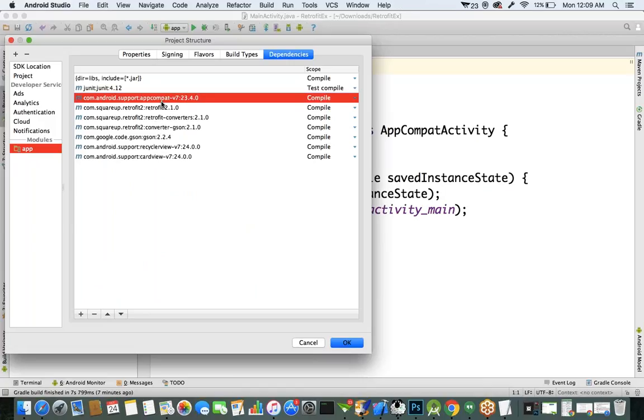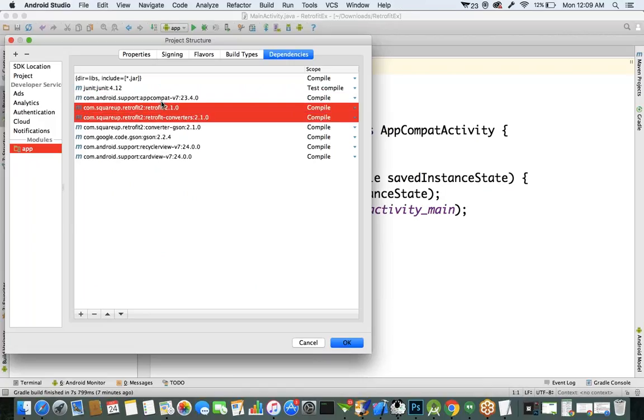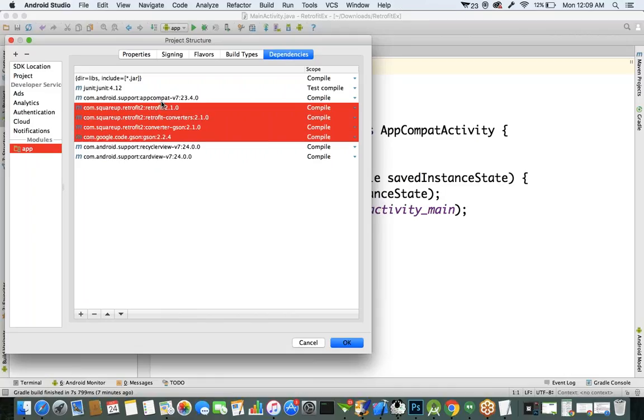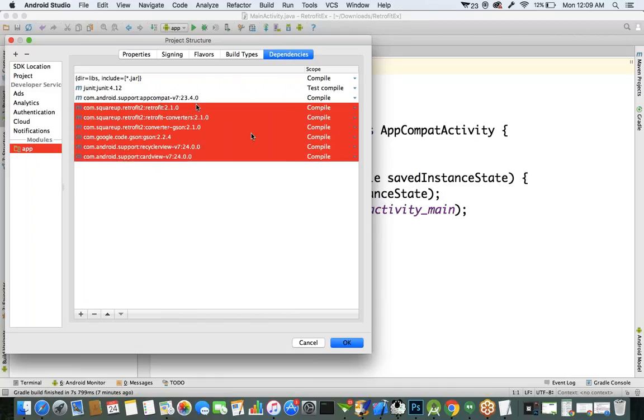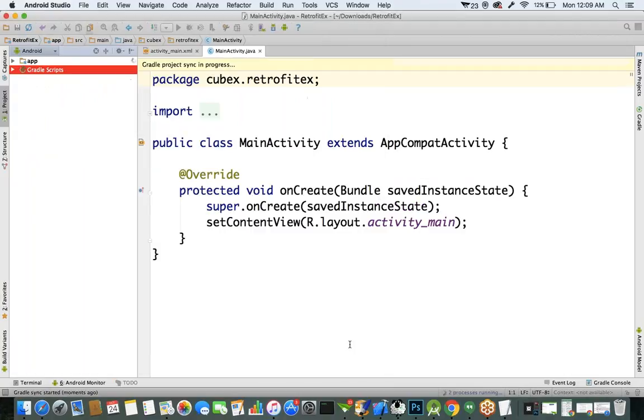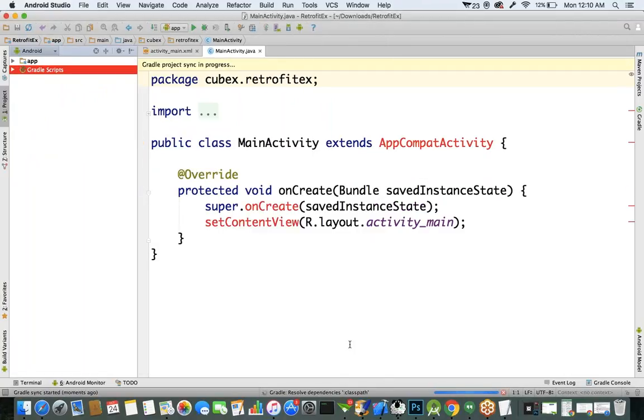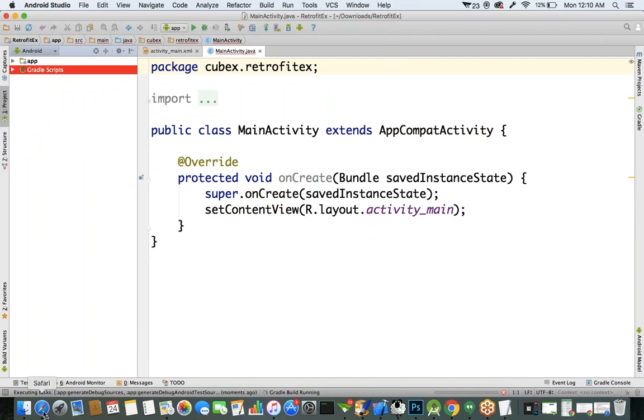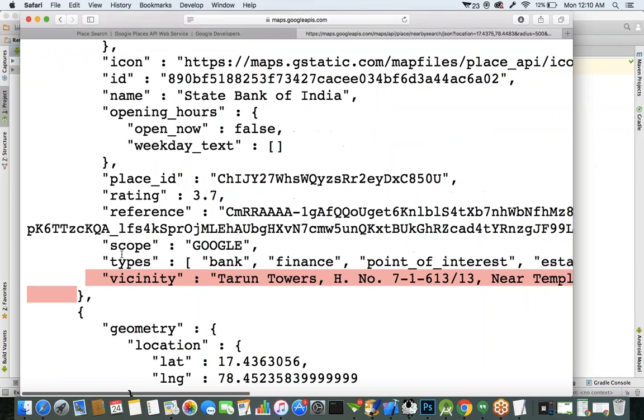Okay. Total how many library files we added? Retrofit, Retrofit converter, converter JSON, JSON, RecyclerView and CardView. So total 6 library files we are adding here. Now first we'll create the Pojo classes. First we'll get the response from the server in a JSON file.